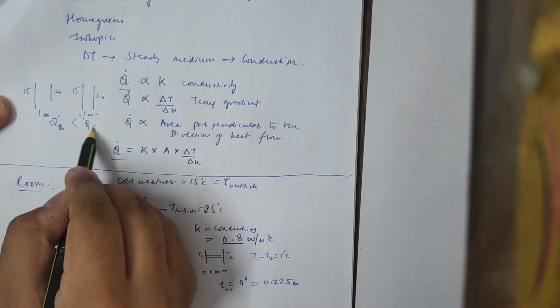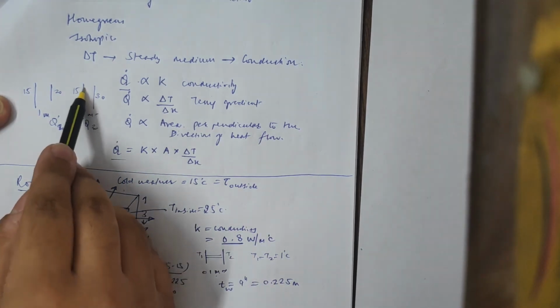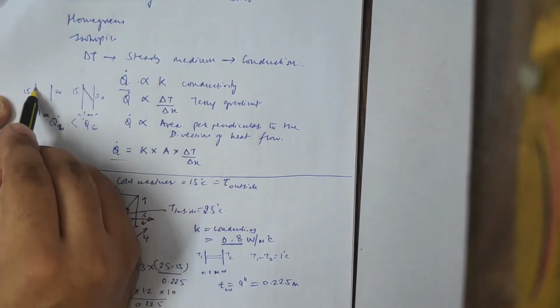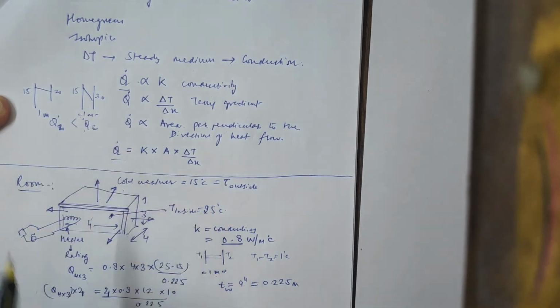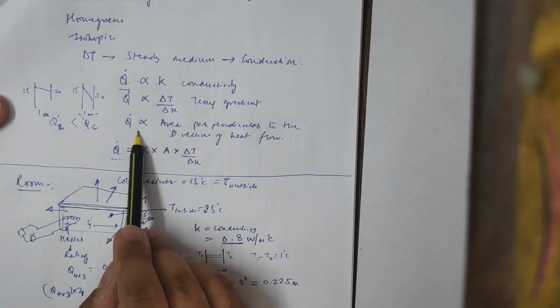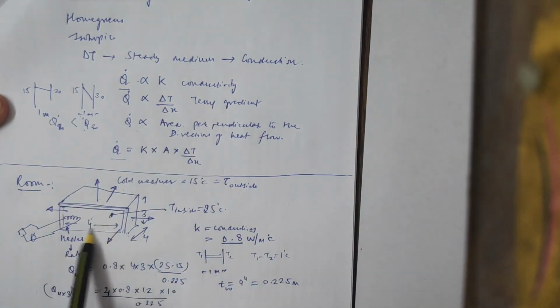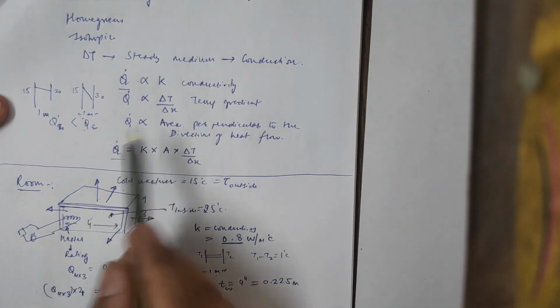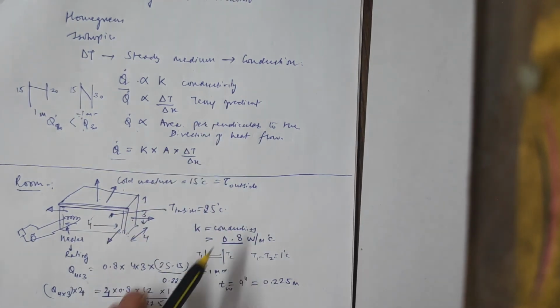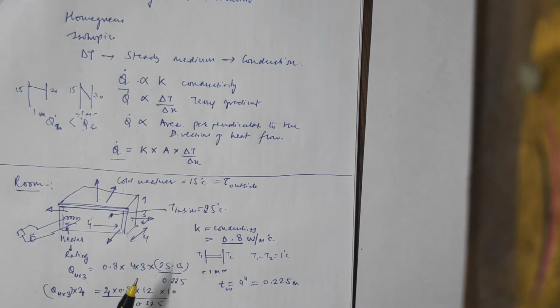In a 20 wall and a 30 wall, more will be the temperature gradient, it is going to be like this, it is going to be like this. More will be the heat transfer. More will be the area of this thing, more will be the heat transfer because more area is there for the heat to flow.